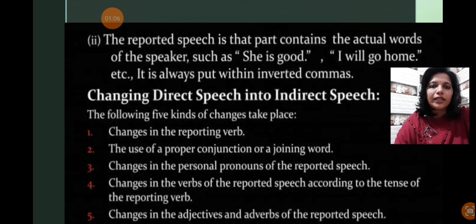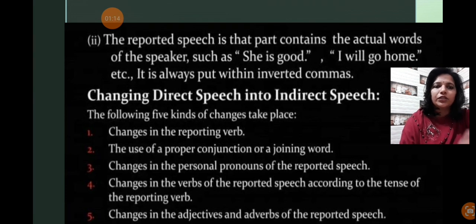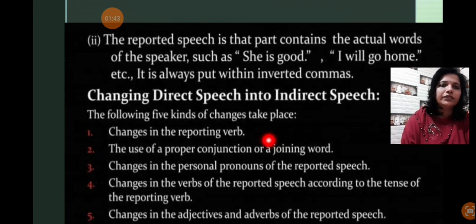Okay, so let's continue with point 5, that is changes in the adjectives and adverbs of the reported speech. If the time is given, like now, then when we are changing it into indirect, it will be changed into then. If it is today, then it becomes that day. If it is tonight, then that night. If it is yesterday, the previous day. So a lot of rules are there. We will study further, and you will get a proper list of that. So let's move on to the next slide.